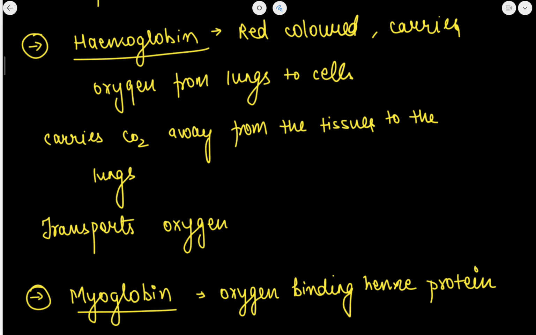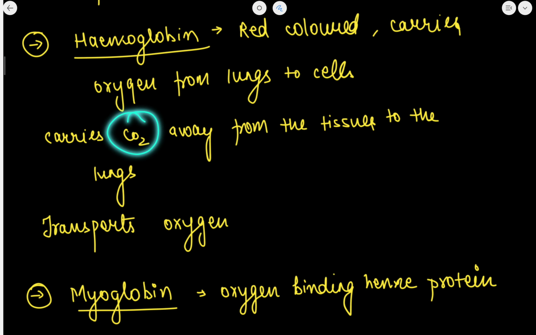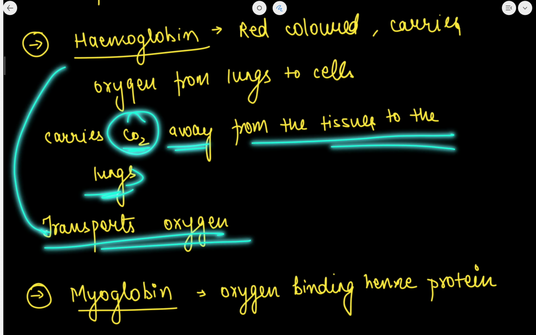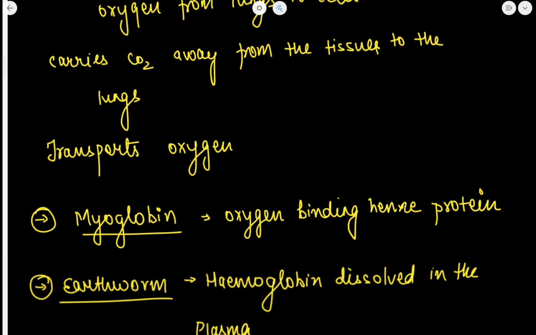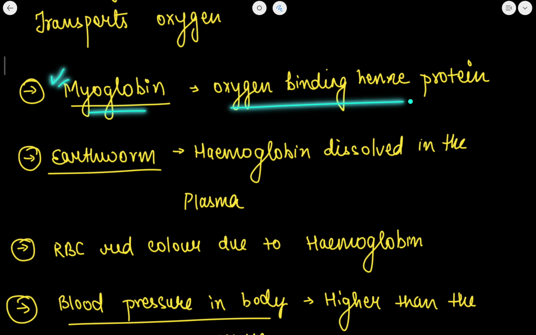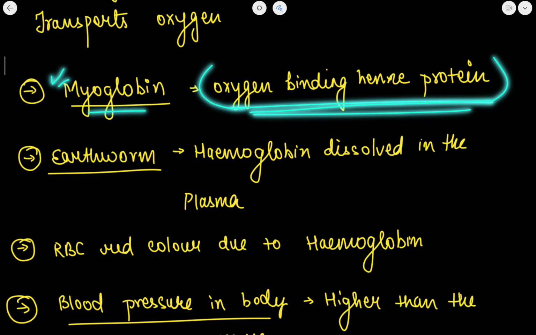Now what is the work of the hemoglobin? It carries carbon dioxide away from the tissue to the lungs, and it transports oxygen from the lungs to the other parts of the body. Myoglobin is an oxygen binding protein.